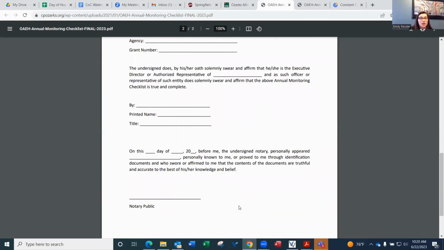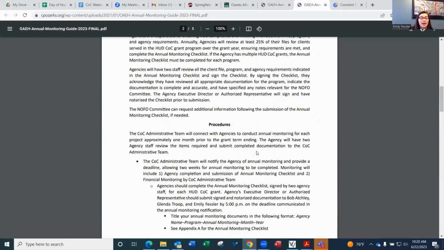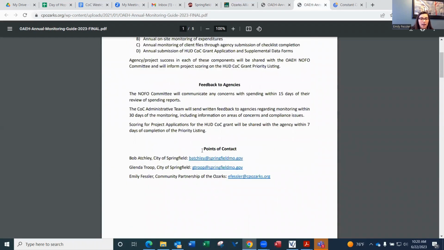Once all of those things are completed, this annual monitoring checklist will need to be sent back to the HUD CoC administrative team by the deadline indicated in the email correspondence. So you can go ahead and email this back to the HUD CoC administrative team. Again, you can find who those people are in the annual monitoring guide located here at points of contact. Once all of that is completed, then the HUD CoC administrative team will review it and let you know if there's any further action needed.